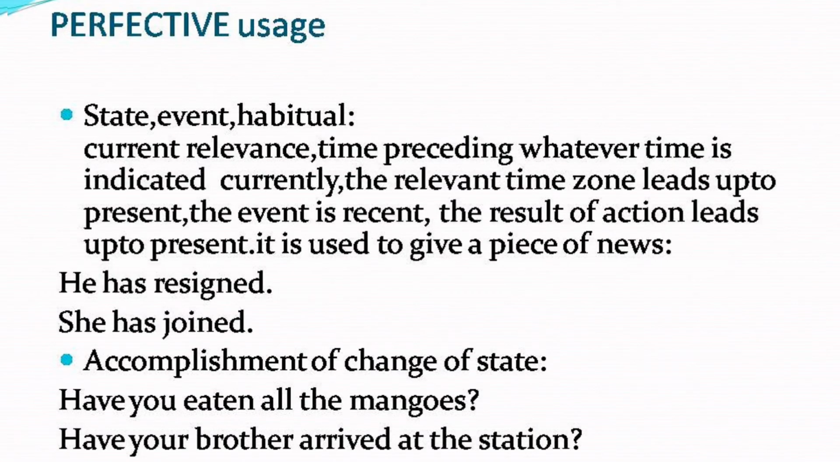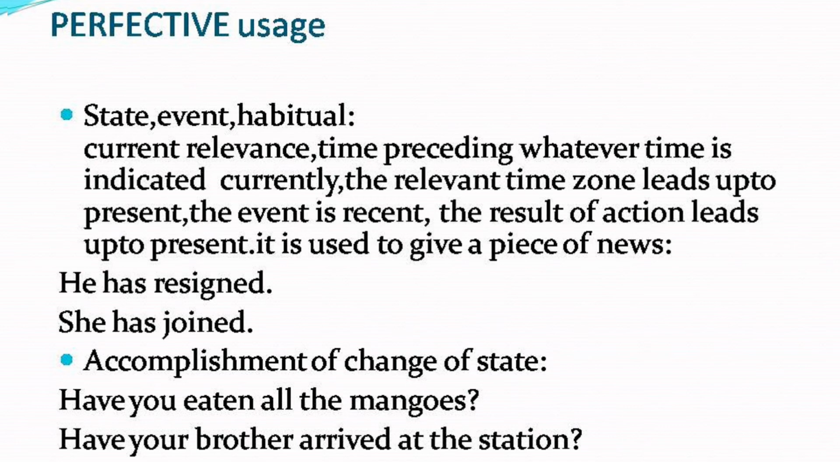We'll discuss now the perfective usage of present tense. Again, as usual, we're going to discuss the stage, event, and habitual usages. Usually, can you guess when we use perfective? It is to show the current relevance, the time preceding whatever time is indicated currently. The relevant time zone leads up to the present situation. The event is recent. The result of the action leads up to the present. Or it is used to give a piece of news, as in the case, he has resigned, she has joined. It's used for the accomplishment of change of state.